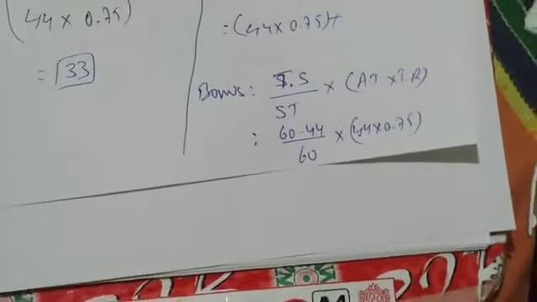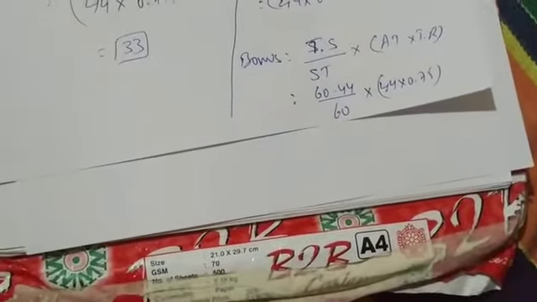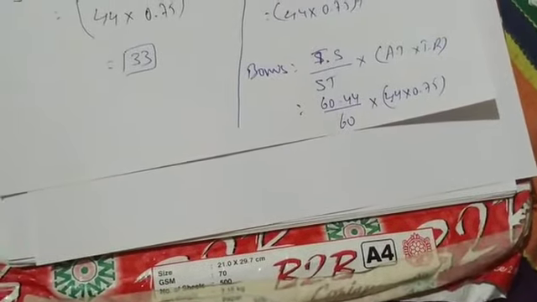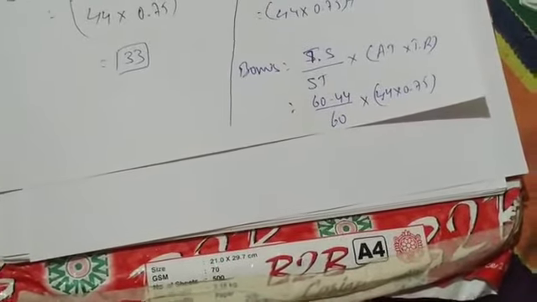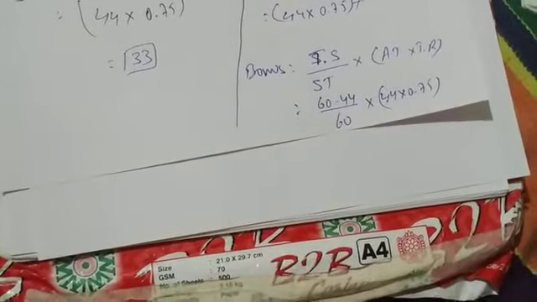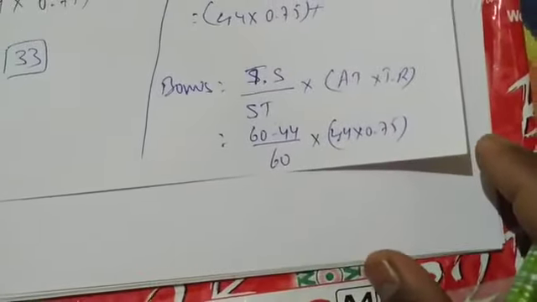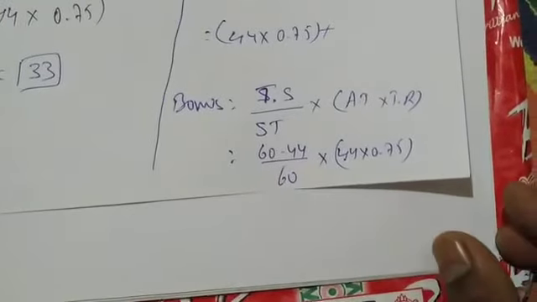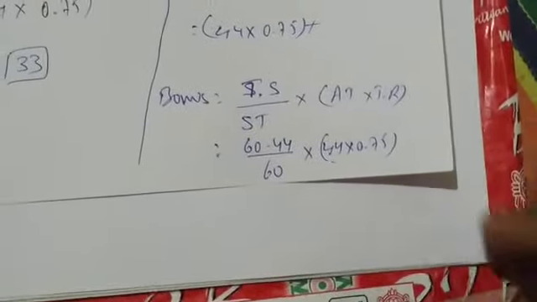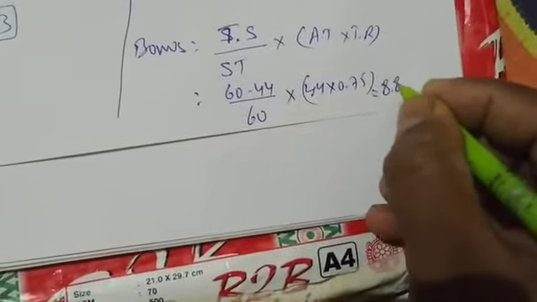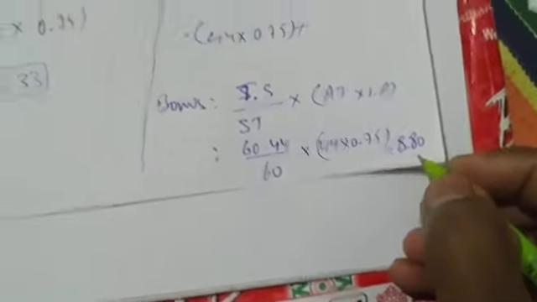When you do the calculation, 60 minus 44, I am getting 16. 16 divided by 60 into 33, I will get 8.79. Can I take 8.80? Okay, so this is bonus.